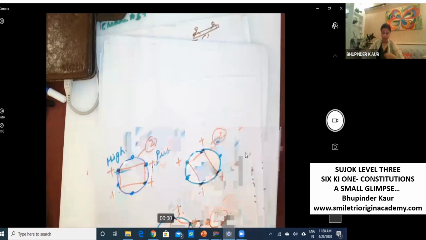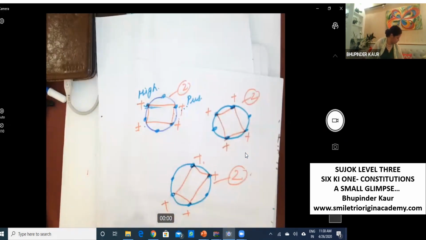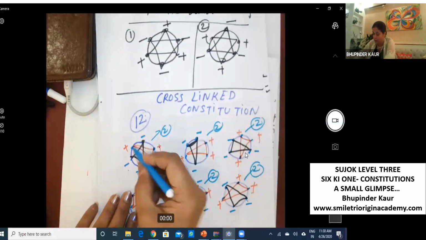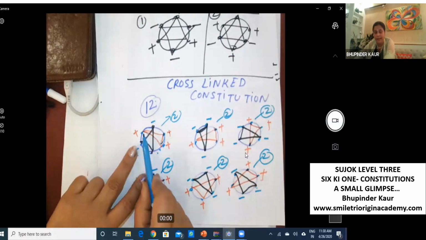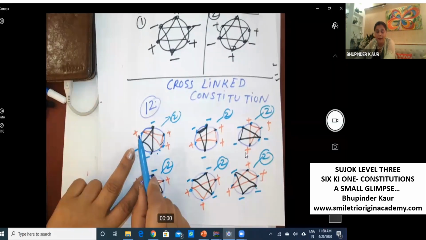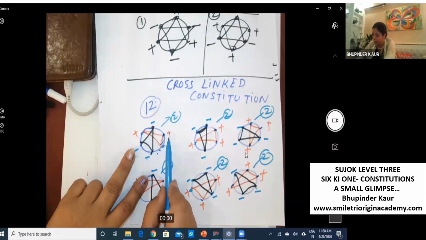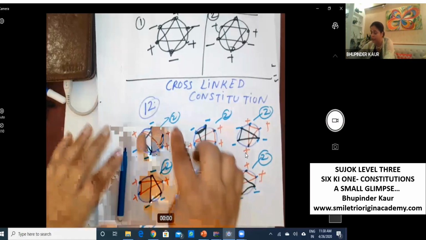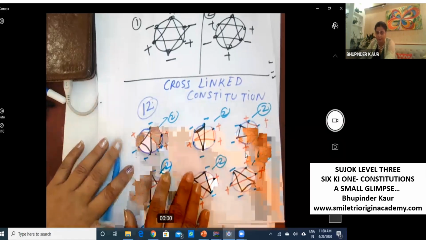And let us see previous. This is heat. How does disease manifest? How can disease manifest in your body? This is heat, humidity, dryness, 3 plus. This is not following the axis law. That is why we say cross-linked.